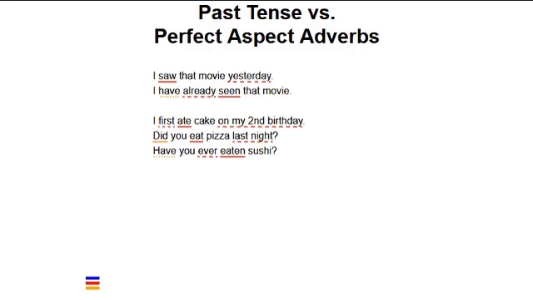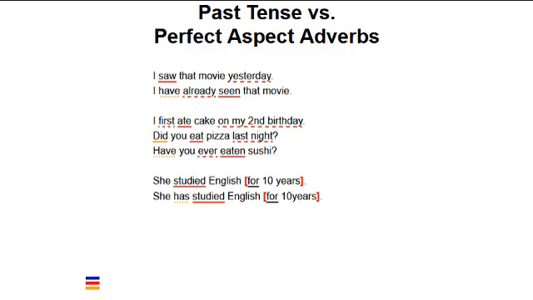The connector since cannot be used with the simple past, but the preposition for can be used with either the past or the perfect aspect. The word since indicates up until the present, while for just indicates a duration of time. We can say, she studied English for 10 years, or she has studied English for 10 years.